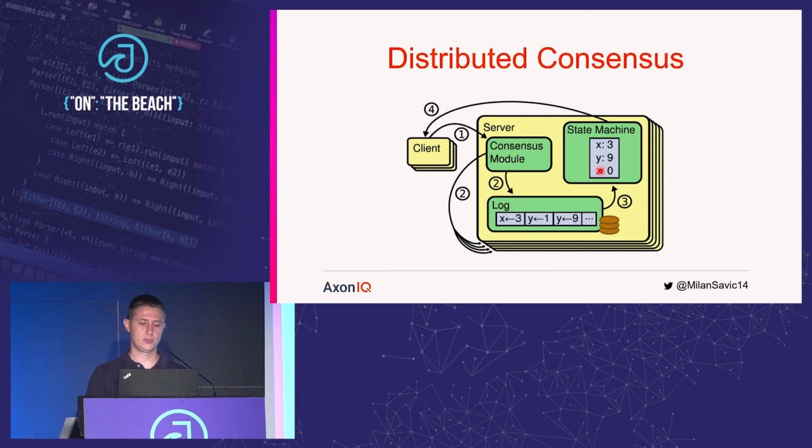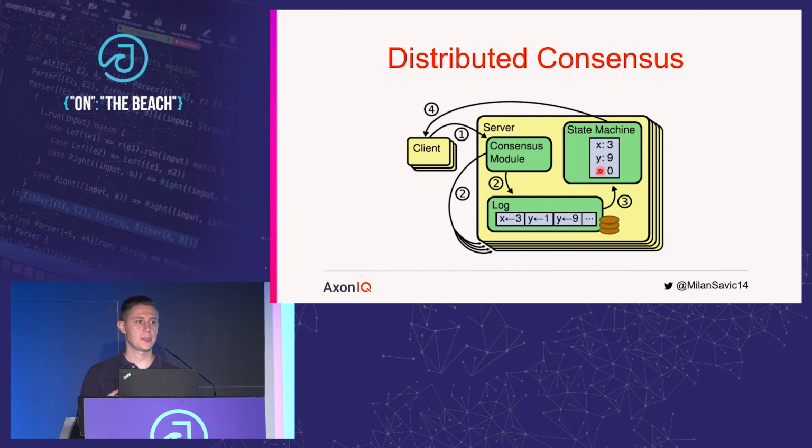Third component in this system is a state machine. In our case, that's the actual event store, and it will take log entries from the event log and apply them to itself. There are several protocols that are dealing with these kinds of problems. You may have heard of Paxos, Zab, Raft.